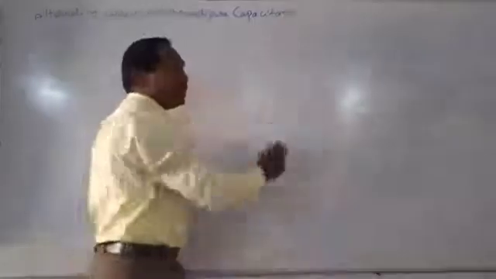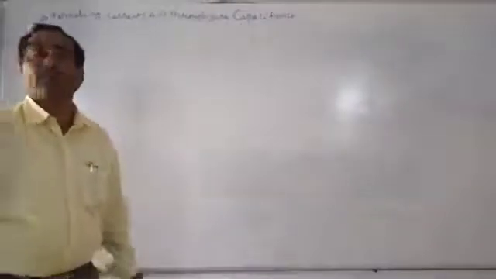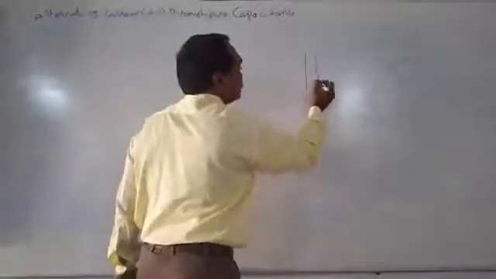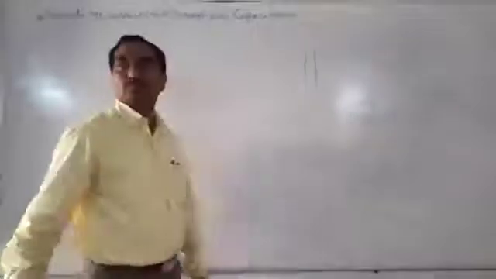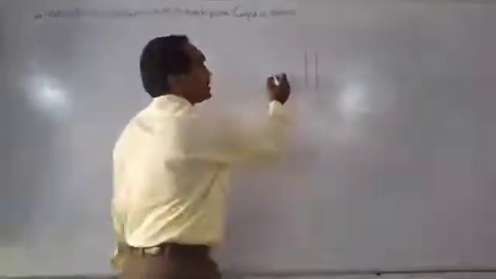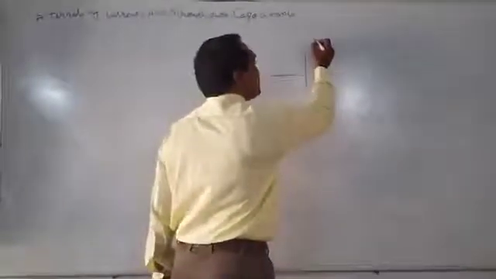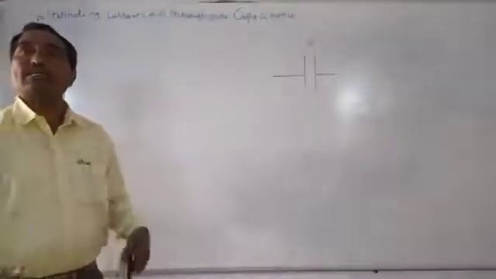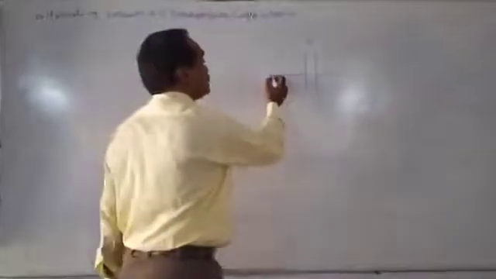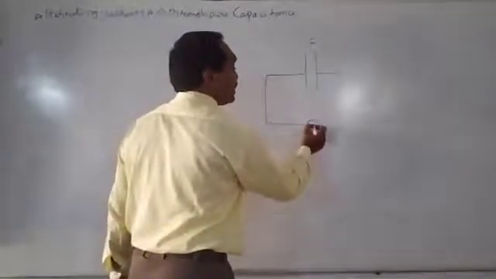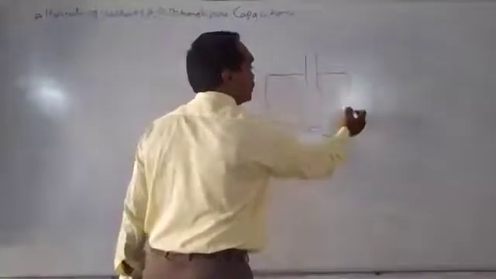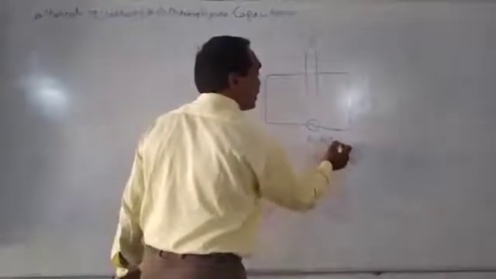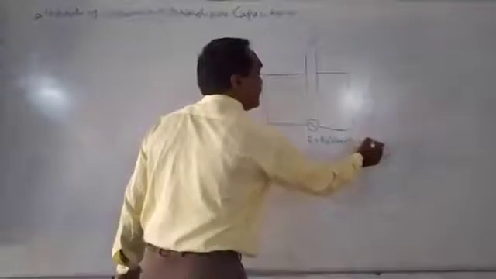Capacitance is where we have to take a capacitor. We know the symbol of the capacitor is like this, both the plates are equal. So this is the capacitor, whose capacity I am taking as C. Now, you want to pass alternating current, so an alternating current source is required. So this is the alternating current source whose EMF is taken as E is equal to E naught sin omega t. That may be taken as equation 1.